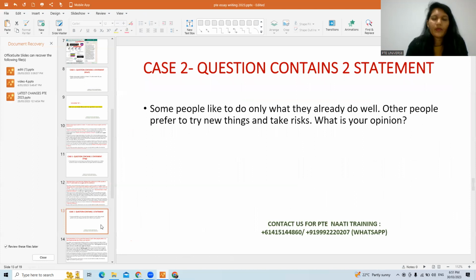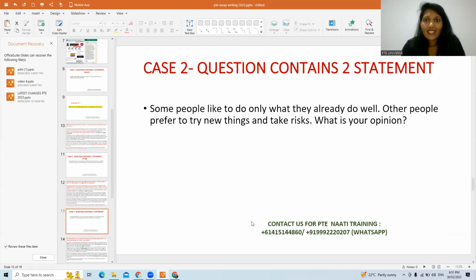Clear? Now, case three: sometimes an essay statement contains two questions within. It has two statements. So what are the students doing? They're just writing one statement. So the computer will not understand you're writing on the topic. Again and again, I'm saying you need to include all the keywords from the question in your sample answer.